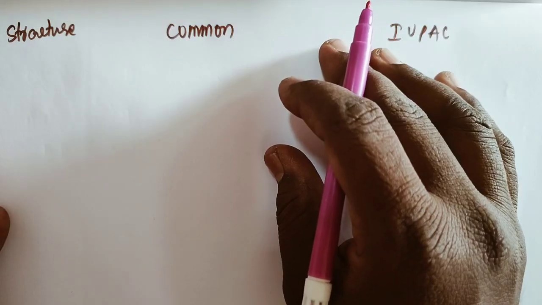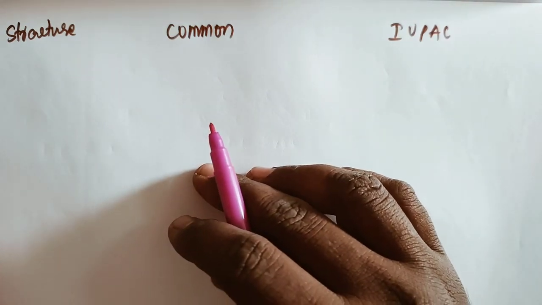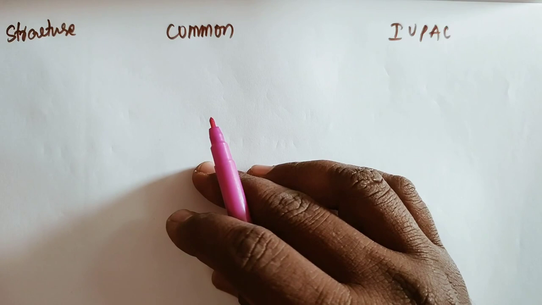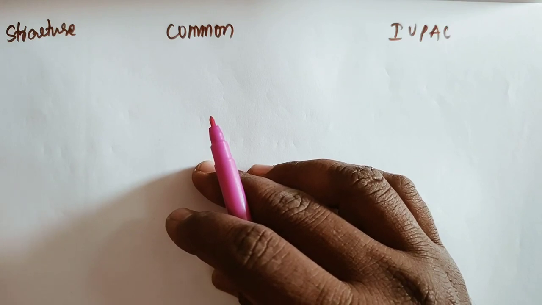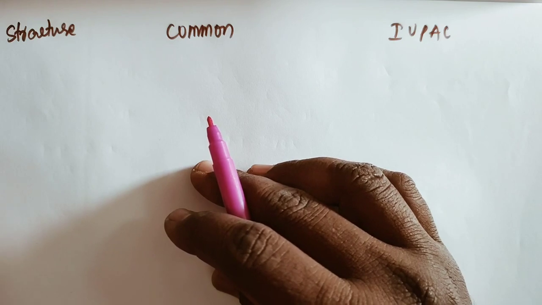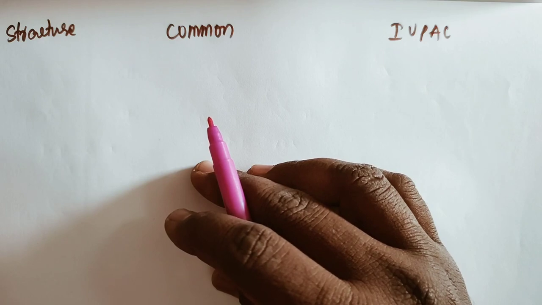Nomenclature and isomerism. In the common system, alkynes are named as derivatives of acetylene. In the IUPAC system, they are named as derivatives of the corresponding alkanes.